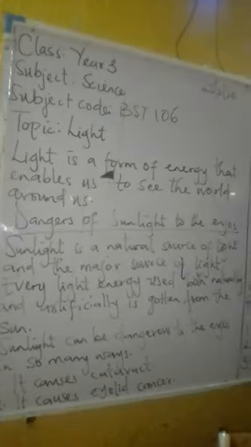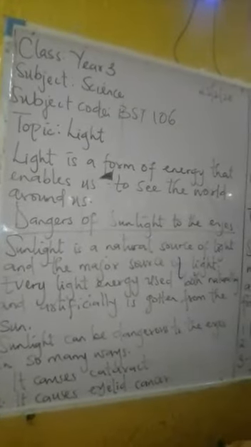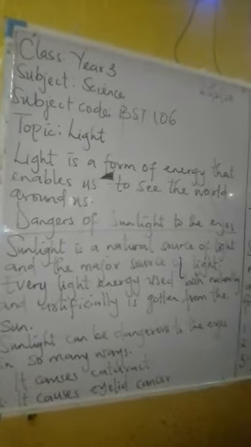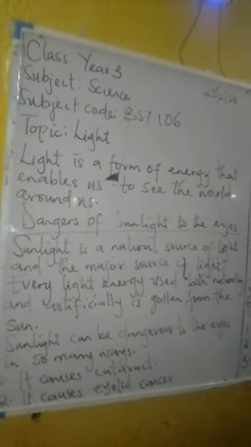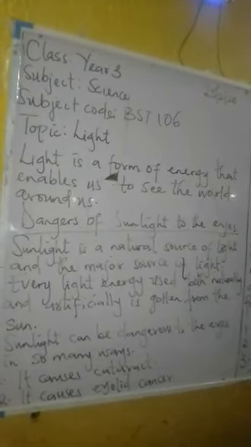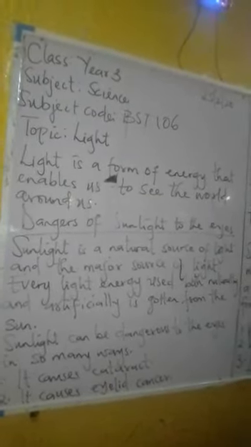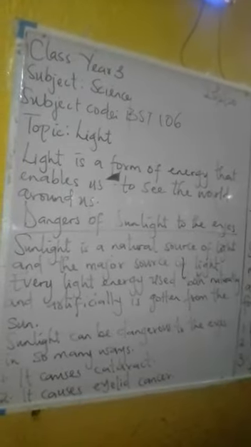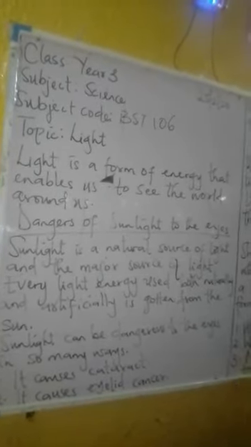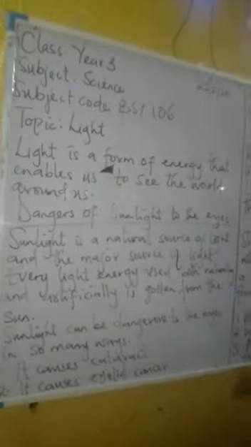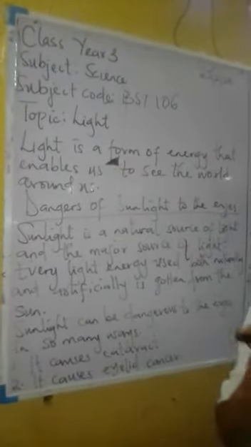Number one, it causes an eye problem called cataract. Number two, it causes eyelid cancer. Number three, it can cause blindness. The direct sharp light that comes from the sun can make someone blind. It's not advisable to look at the sun directly.